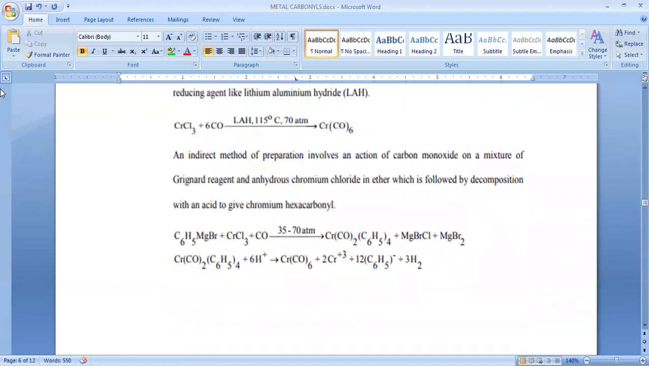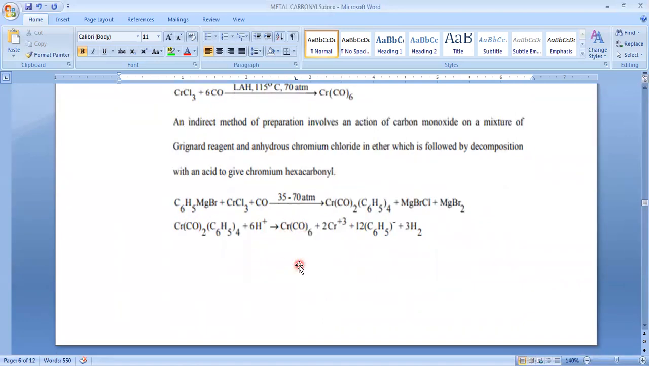And there is another, indirect method. Here we are using RMgX, and along with carbon monoxide we are adding one more reagent, that is Grignard reagent. So you can replace this lithium aluminum hydride with a Grignard reagent, that also gives this type of complex, and it is unstable, and further on acidification, that will give our desired one.